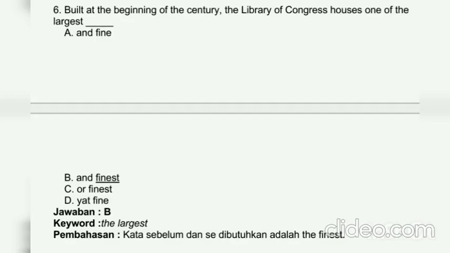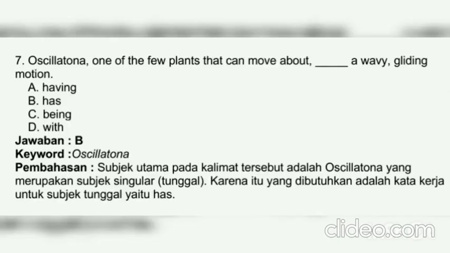Number 7. A Shilchana, one of the few plants that can move about blank a wavy gliding motion. The answer is B. A Shilchana. Discussion: the main subject of the sentence is a Shilchana, which is a singular subject. Therefore, what is needed is a verb for a singular subject, namely "has."